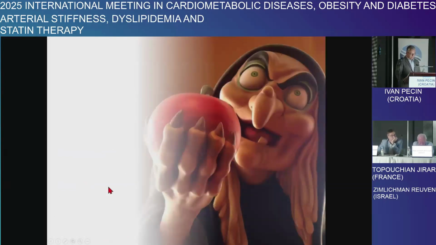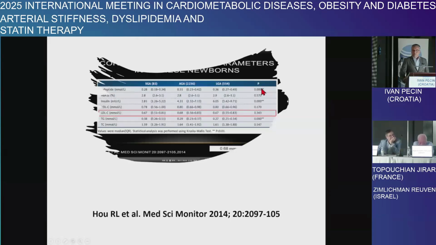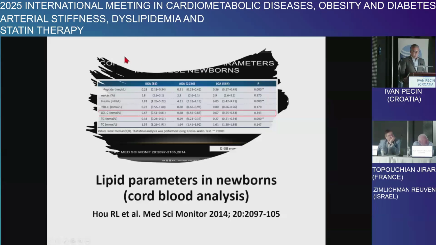When I say that, I'm not an evil witch giving a statin. To point out how this picture was made, I asked artificial intelligence to draw me a picture of a physician prescribing a statin. So this is the way artificial intelligence thinks, that we are evil witches giving the poisoned apple. We know that statins are safe and effective drugs.